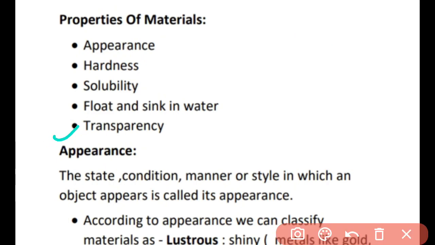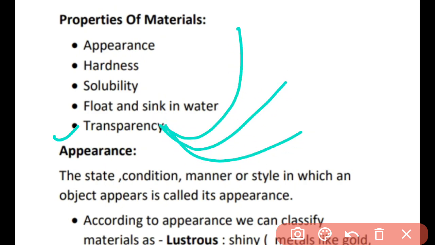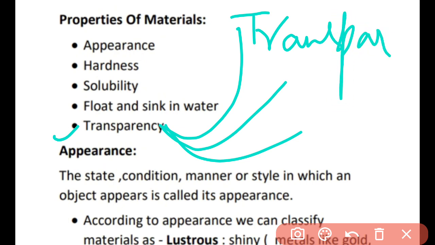Next property is the transparency. About transparency, we can categorize this in three things. For example, first we can say transparent. Transparent means the things, the objects which can allow the light to pass through it, those are called the transparent.